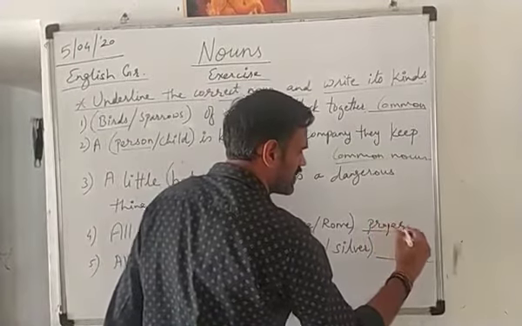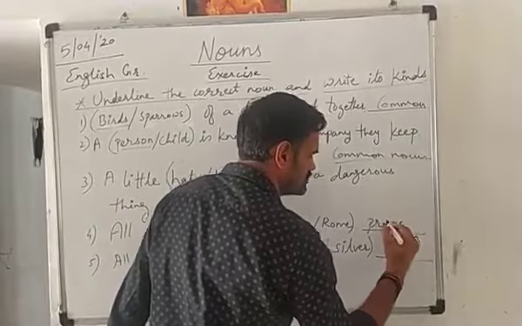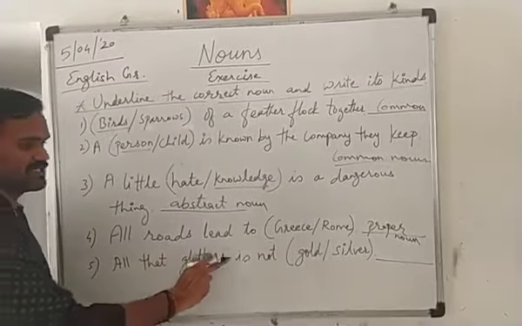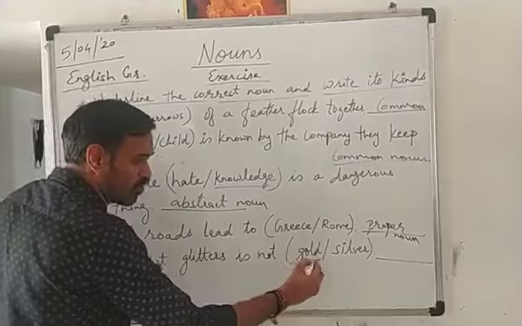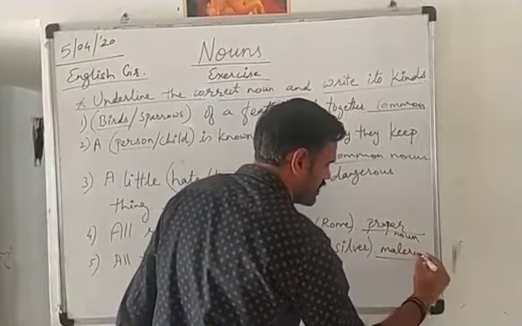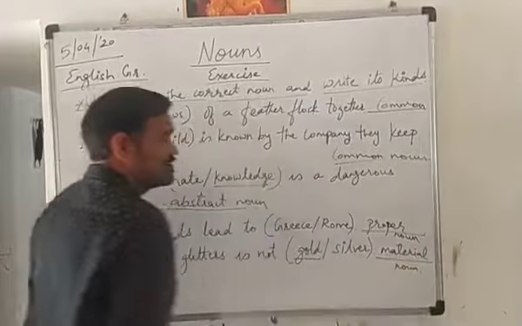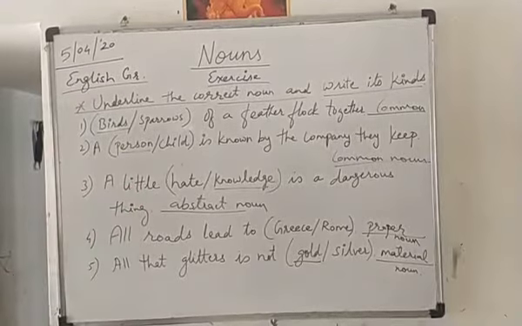Rome is the name of a place. Proper noun. Fifth one, last one. All that glitters is not dash. All that glitters is not gold. And this one is a material noun. Name of a material, name of something. So these are the examples of some nouns.